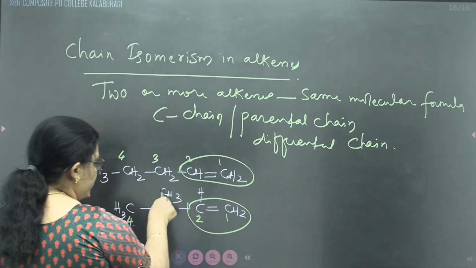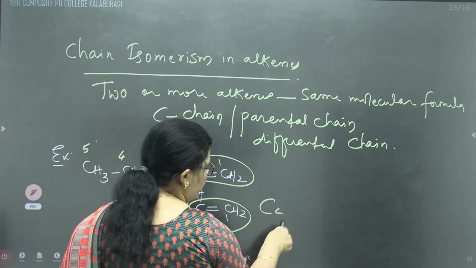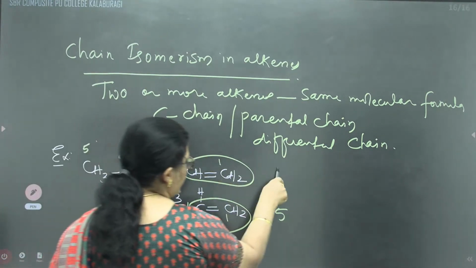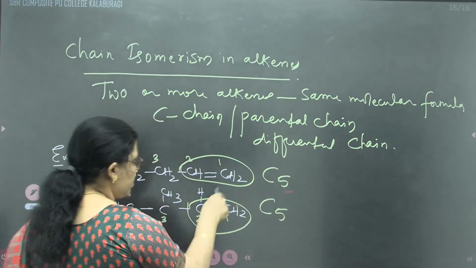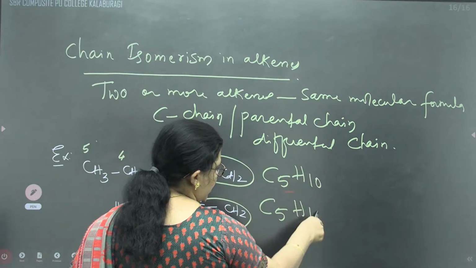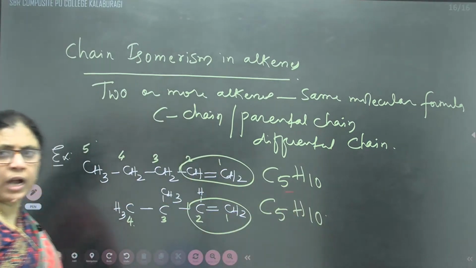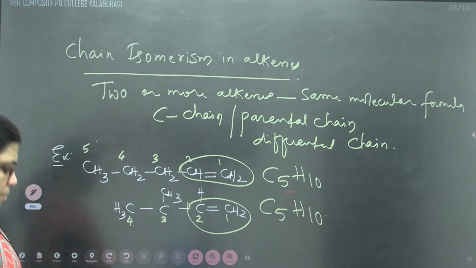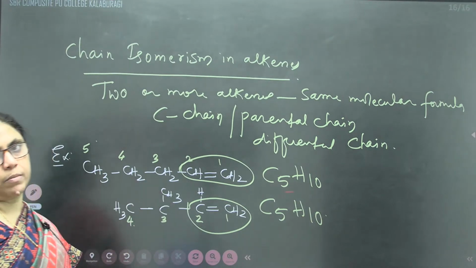Both contain 5 carbon atoms and 10 hydrogen atoms, but they differ in the arrangement of the carbon chain.